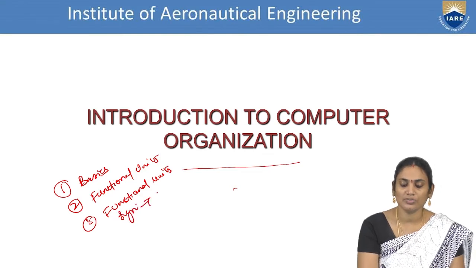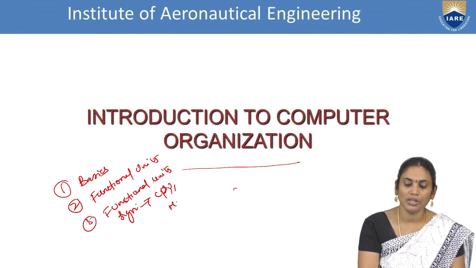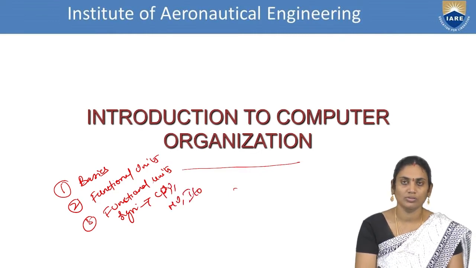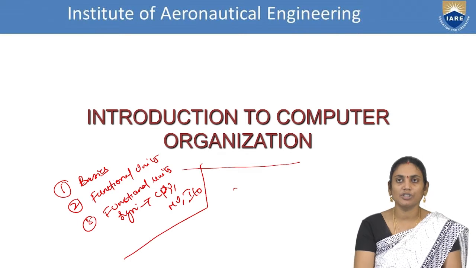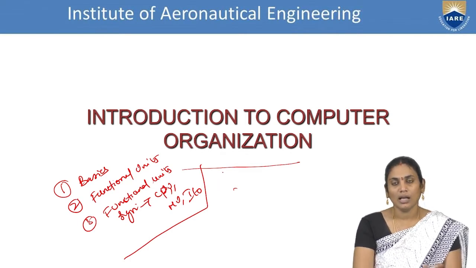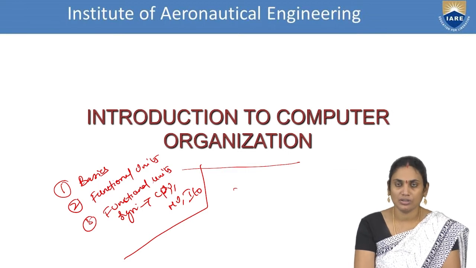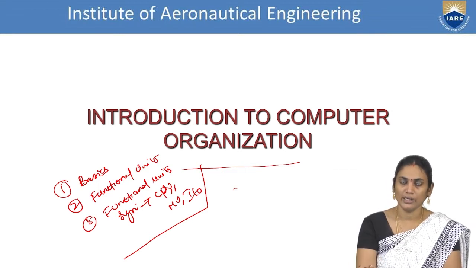As a part of this, we learnt about the control unit, CPU, memory unit, and IO unit. We learned all these things as a definition. Now, the other part is interfacing: how exactly the end user can interact with the system.